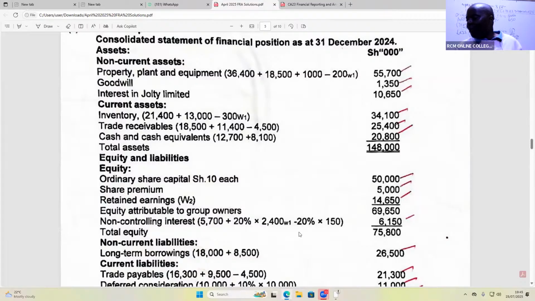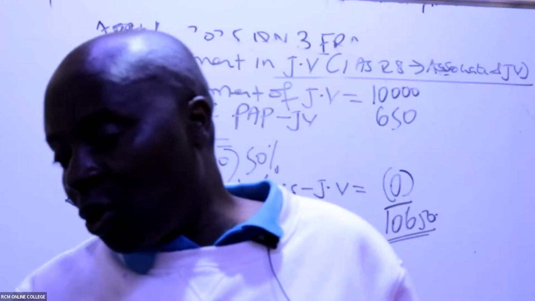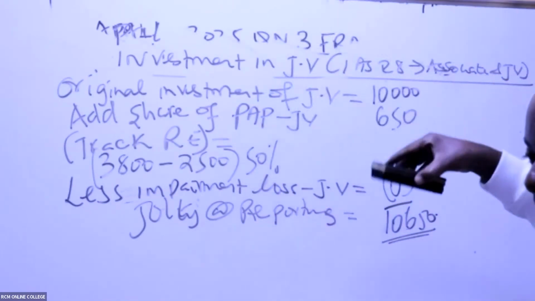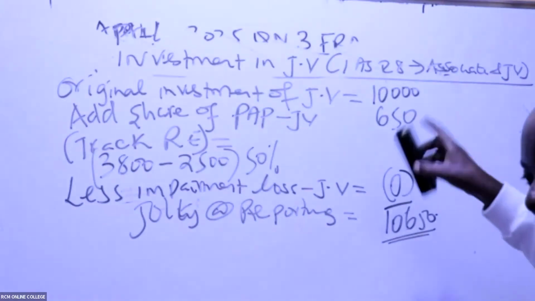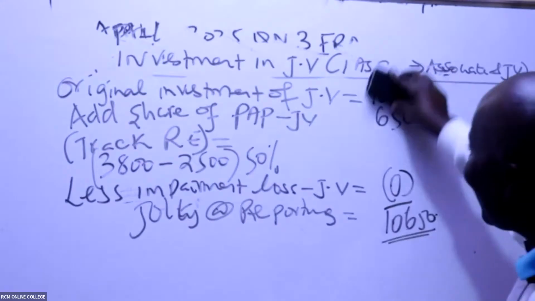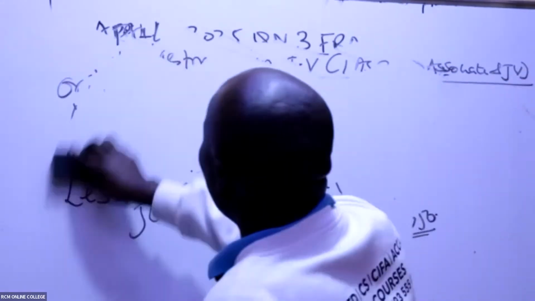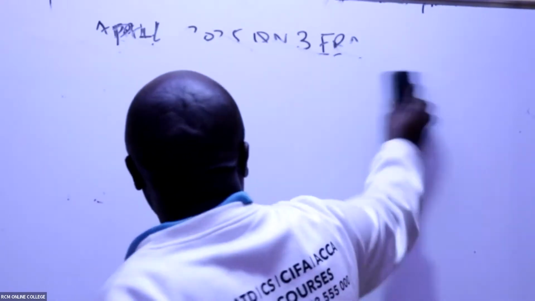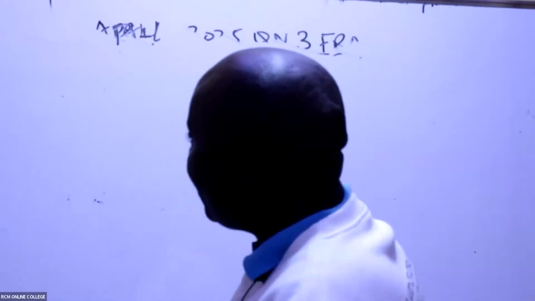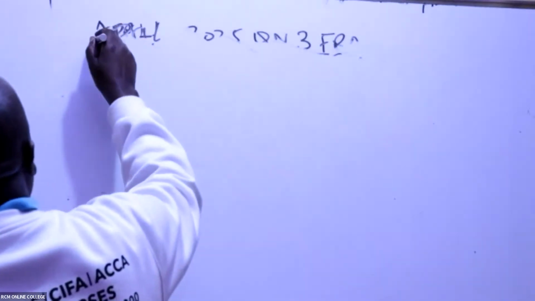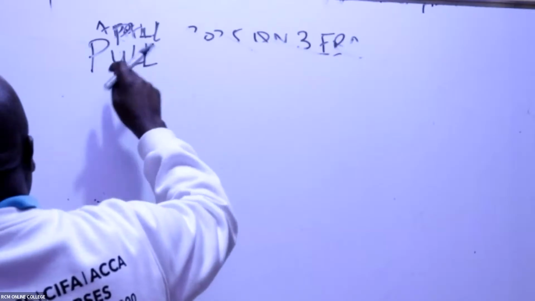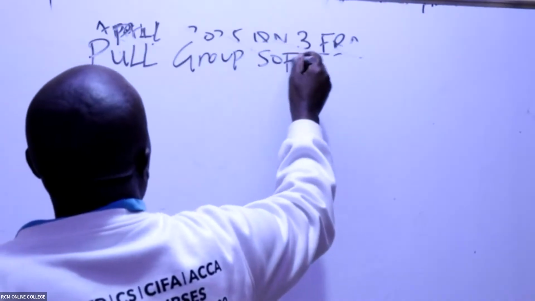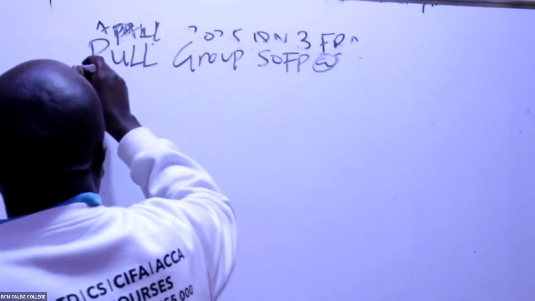So we go to part C, where now they want us to consolidate. So now part C, we are consolidating. Can I rub this? Great. And we rub this. How do we consolidate? Very easy. We come here and call this by the name of the group, which goes by the name of the parent. So we call this Pool Group. Statement of financial position as at whatever. I know those things, you're very good with them.